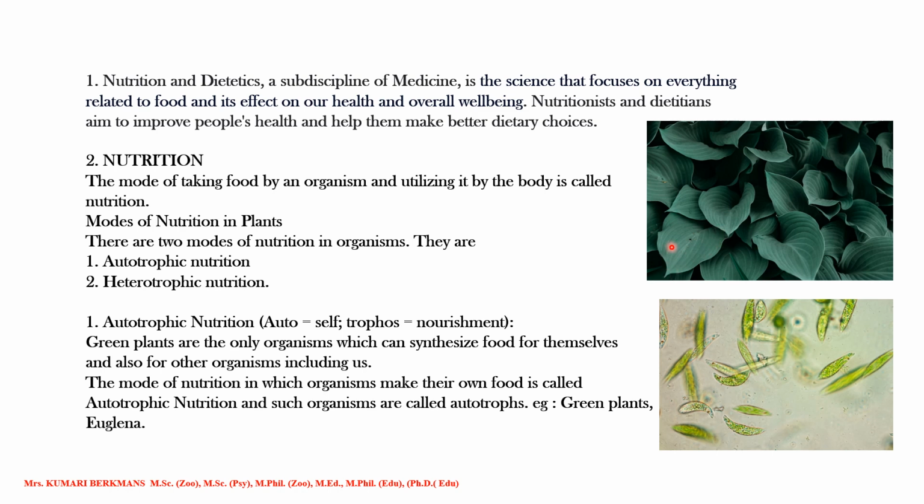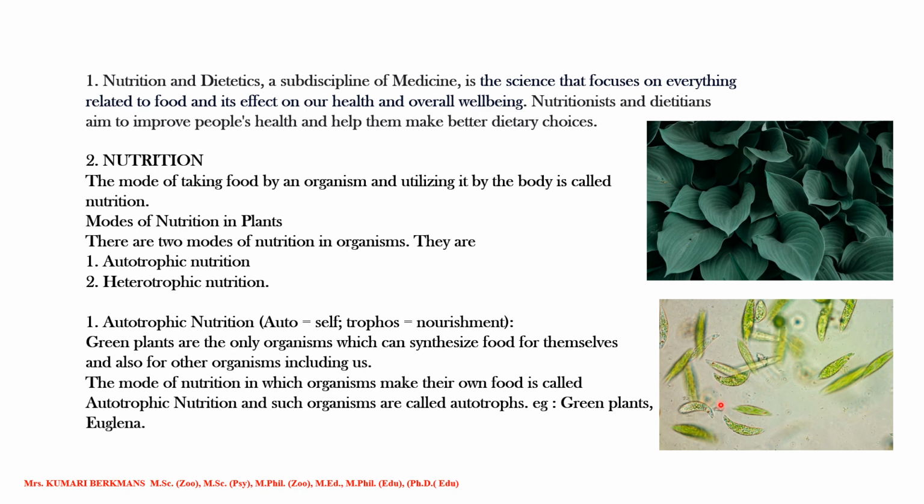This happens on the leaf with the presence of chlorophyll. Chlorophyll is a green color pigment which is present on the leaf. With the help of chlorophyll and sunlight, by utilizing carbon dioxide and water, these leaves prepare their own food. All the plants prepare their own food, so plant nutrition is known as autotrophic nutrition.